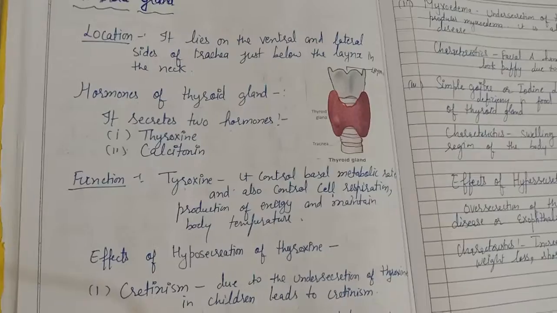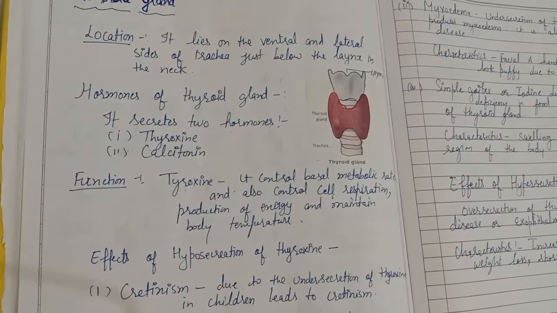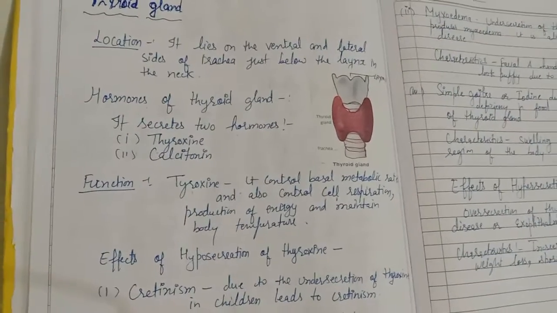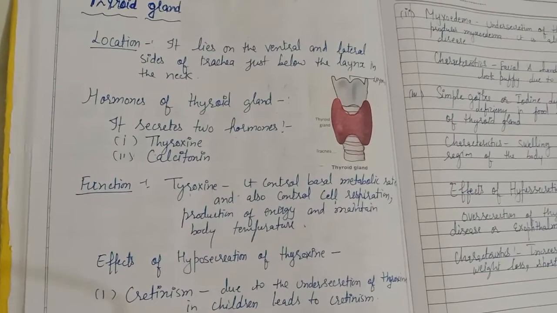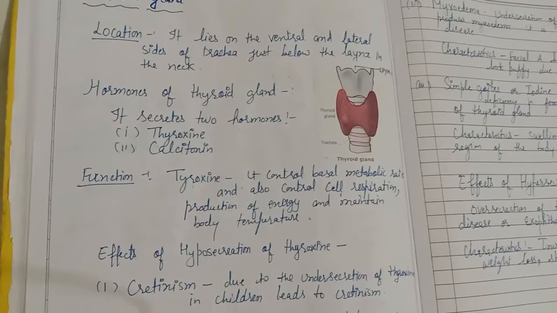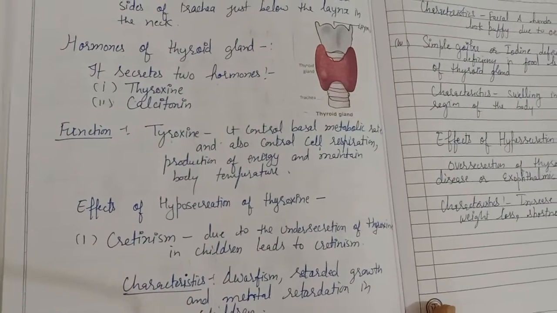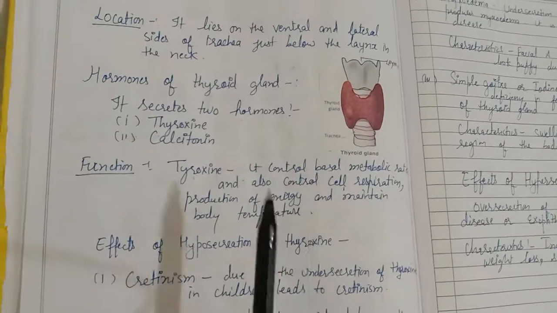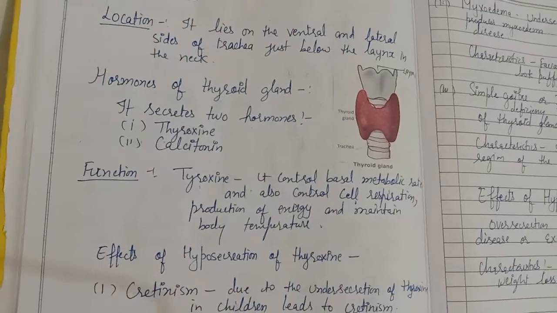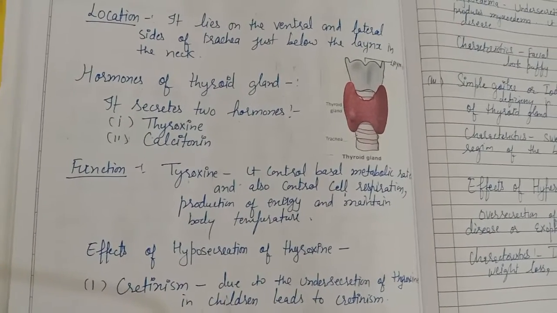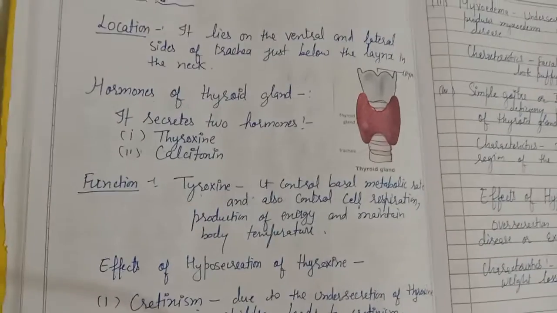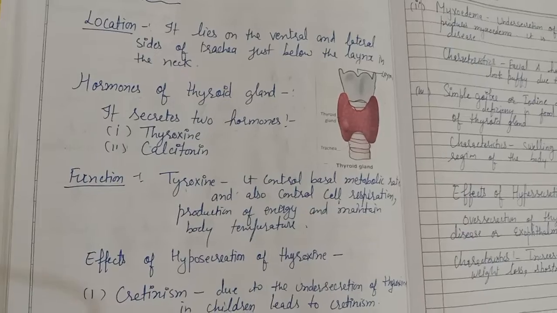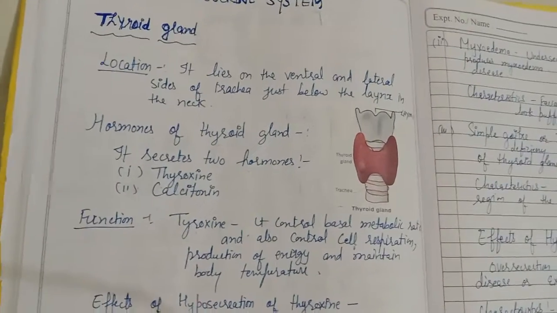The main hormone secreted by the thyroid gland is thyroxine. If there is over secretion, it also affects our body. It makes the person sluggish, weak and inactive, and there will be a lot of fattiness in that person.